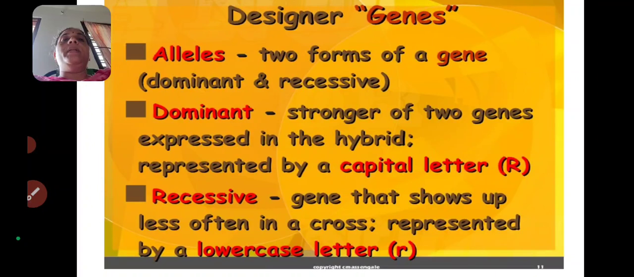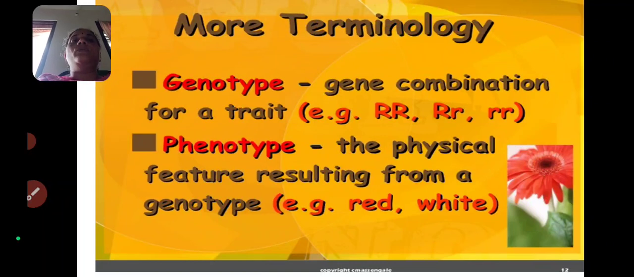For example, dominant gene and the recessive gene. Dominant gene means the stronger of two genes. If in the alleles two genes are present, the one which is stronger is the dominant gene, and the remaining is the recessive gene. Okay. The stronger of two genes expressed in the hybrid is represented by a capital letter. So that one is capital R. For example, this is called the dominant gene. And the recessive gene, the gene that shows up less often in a cross, is represented by a lowercase letter, that is called the recessive gene.